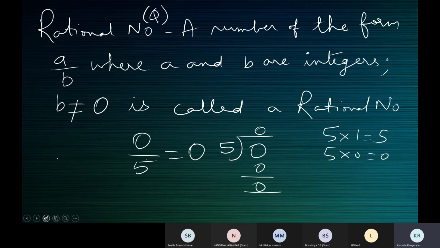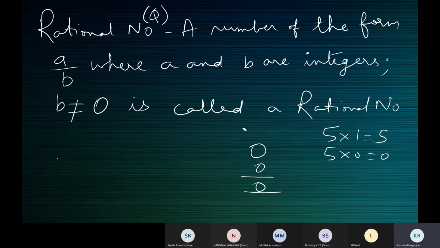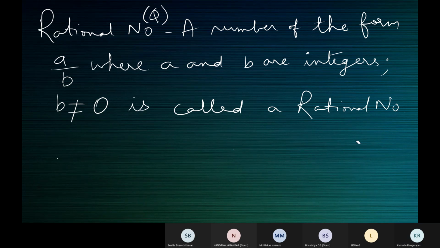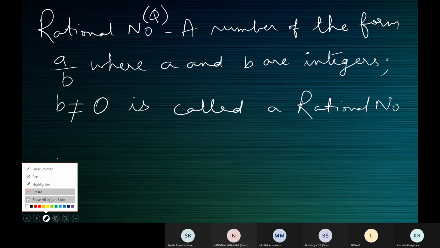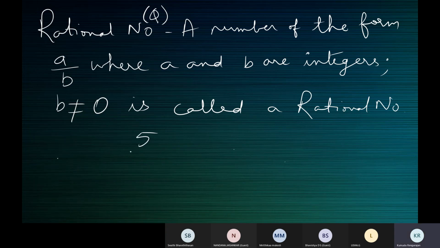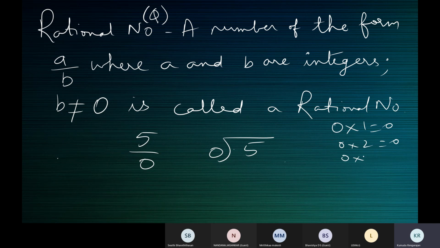But when we have to do 5 by 0, 5 divided by 0. See the tables of these: 0 ones are 0, 0 twos are 0, 0 threes are 0, 0 fours are 0. So you don't know. You might say you can put 0 zeros are 0, but you have to find the number.